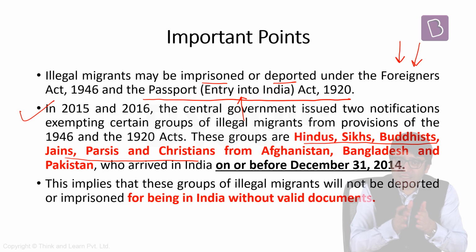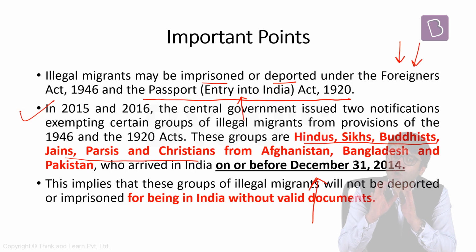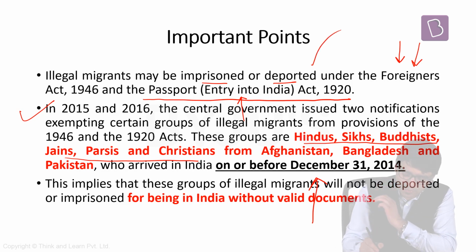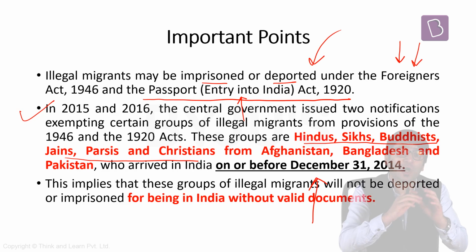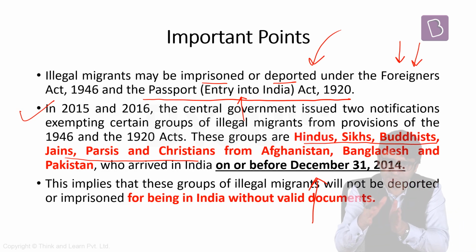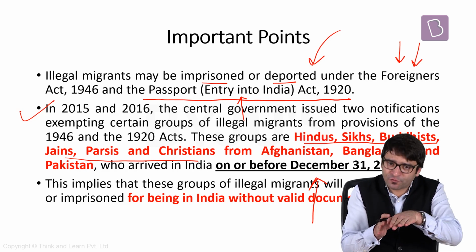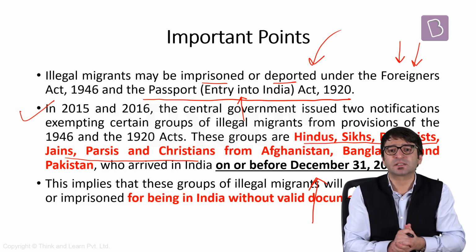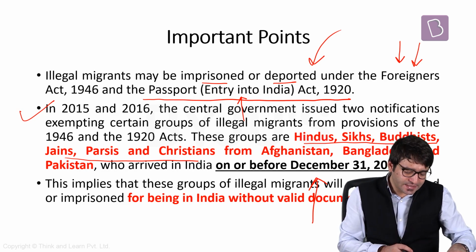If they have entered into India illegally, that means they are illegal migrants, they have entered into India on or before December 31, 2014, they will not be subject to these two acts. If they are not subjected to these two acts, that means they will not be imprisoned, they will not be deported. This is the position of illegal migrants in India before CAB was implemented in this country. Now let's look at the provisions of CAB 2019.